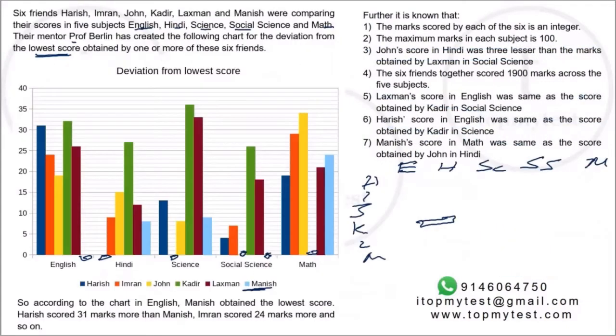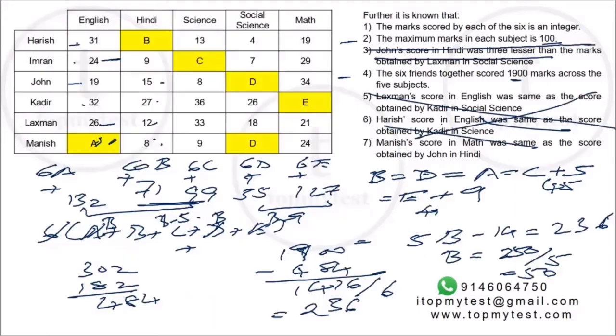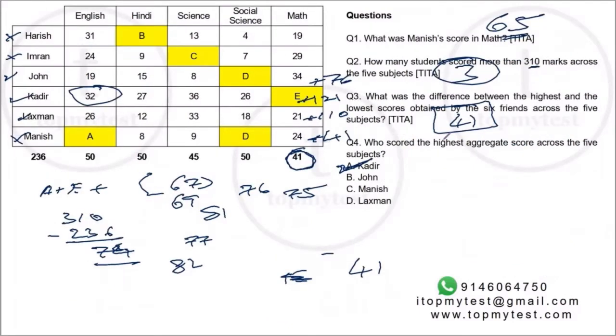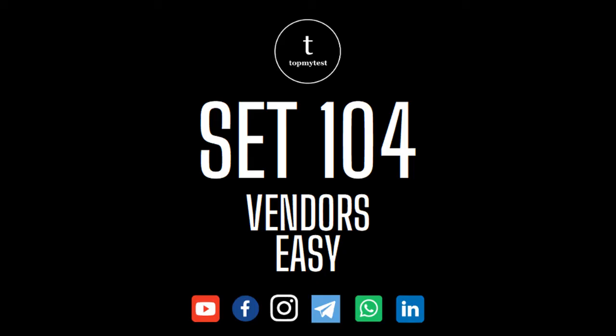Right? It's a very interesting set. It's very interesting in the way the data is actually presented. You need to be patient at multiple levels. First, you need to understand how the data is actually being presented. These missing numbers are not missing. These are actually zeros. Then know that you have to tabulate it slowly. Once you tabulate it, then go to the rest of the questions. Be patient, solve it. In an exam situation, it's going to take you between 9 to 12, 13 minutes. It's a moderate level set, but pretty lengthy, and it is going to test your patience.